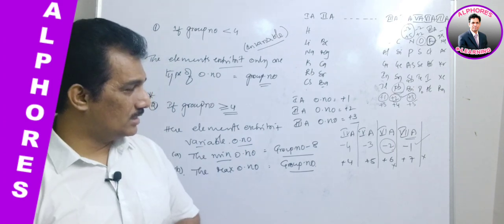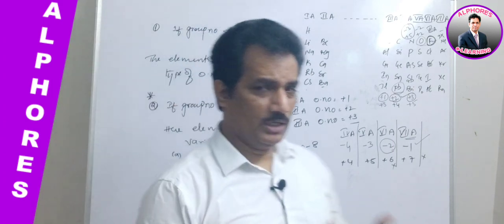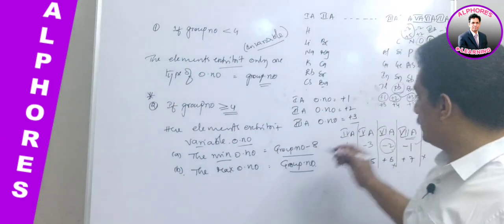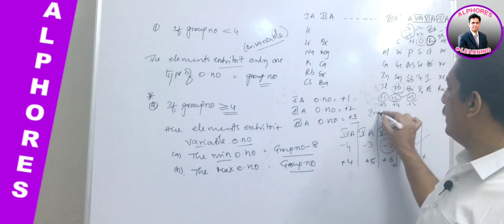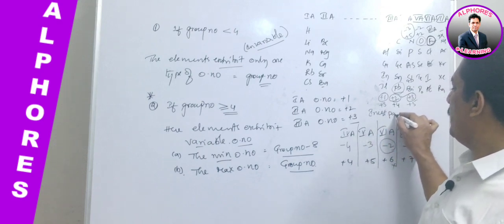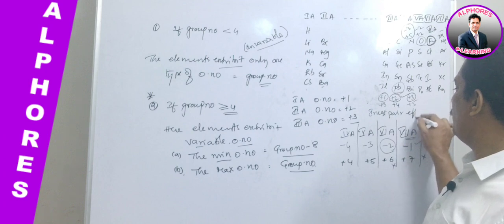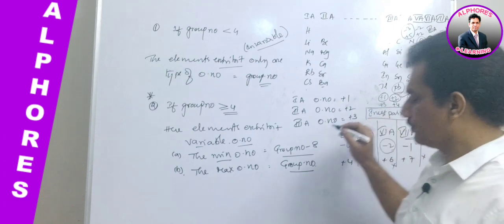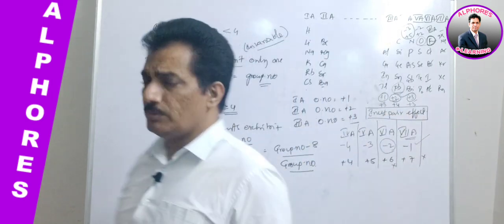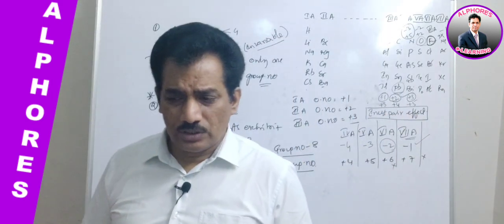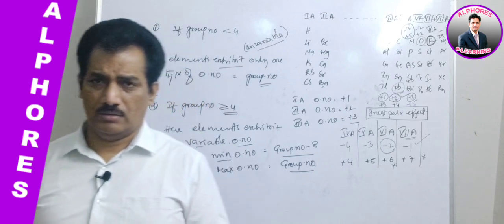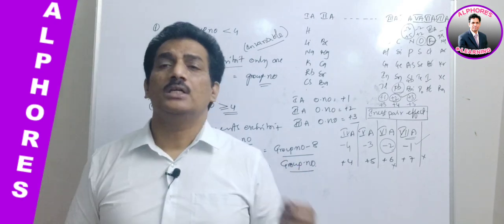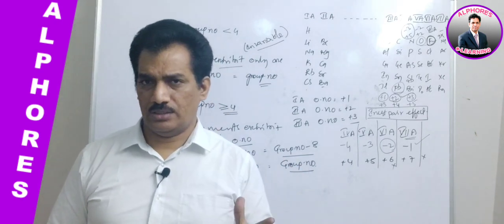And now the reason, I think you might have heard about that word, is because of inert pair effect. Just you remember this word. I will explain all these in coming chapters. Why do the last elements exhibit less oxidation state than expected? It is because of inert pair effect.